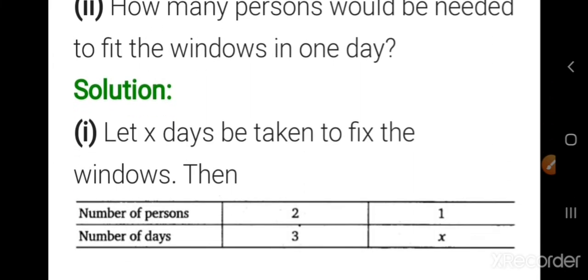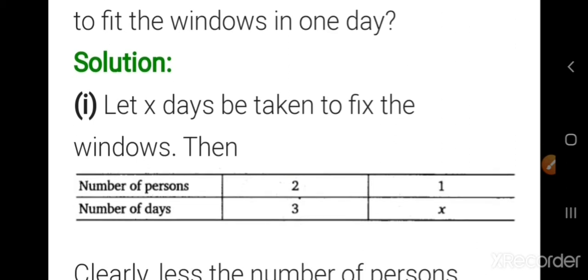Let x be the number of days it will take, which we don't know. Number of persons equal to 2 means the number of days taken is 3. If number of persons equal to 1, that is, one person fell ill. So 2 were total, one fell ill, so the only one leftover is 1. So for 1, how many days will it take? When the number of people increases, the work will be done sooner. So when one is increasing, the other is decreasing. So what proportion? It is inverse proportion.